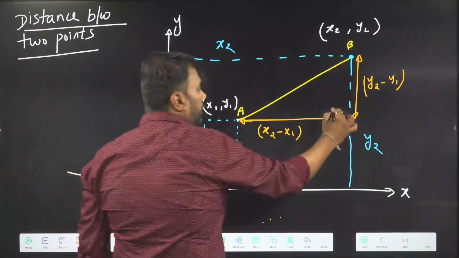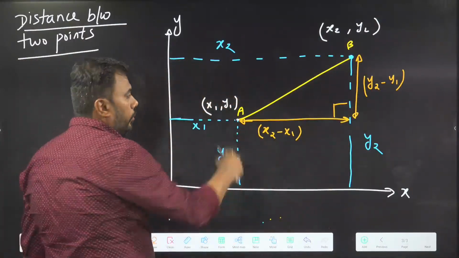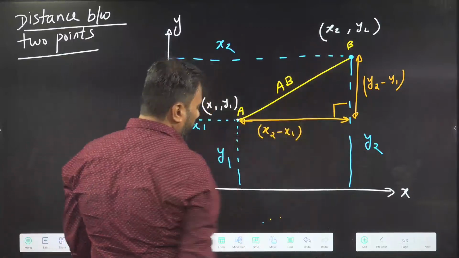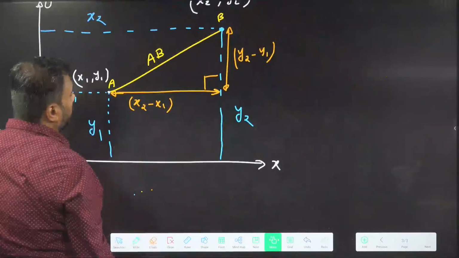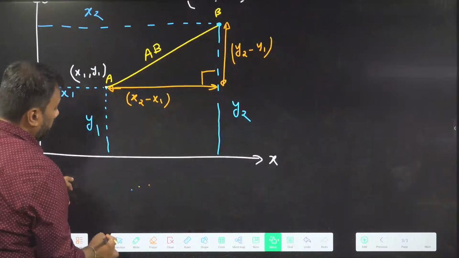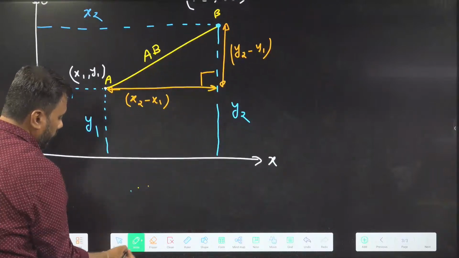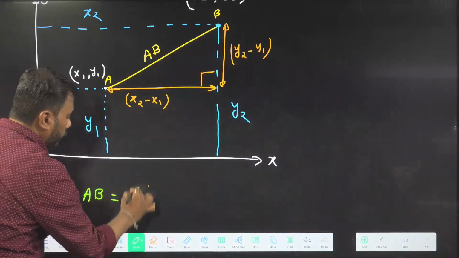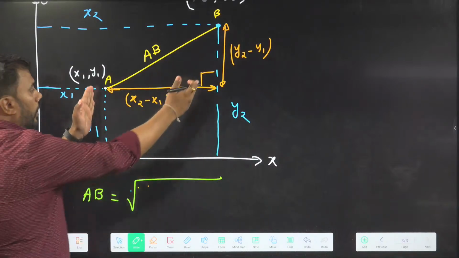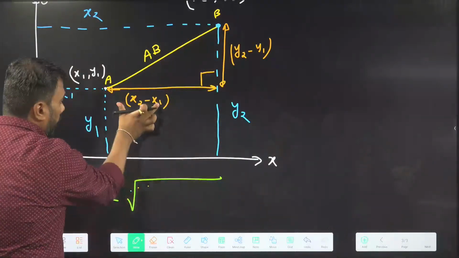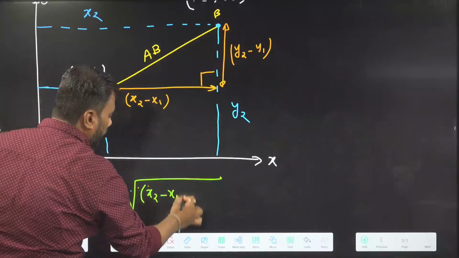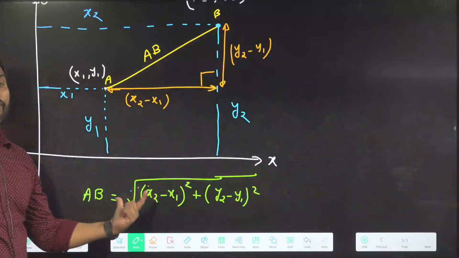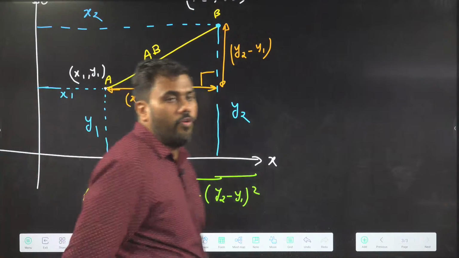Now, if I use the Pythagoras theorem, because here the angle is 90 degrees, this distance AB can be calculated. The formula for distance AB can now be known to us. What will be the formula? By Pythagoras theorem, the distance AB should be equal to the square root of this distance squared plus this distance squared. This is (x2 minus x1) squared plus (y2 minus y1) squared. So this is the formula for distance between 2 points.